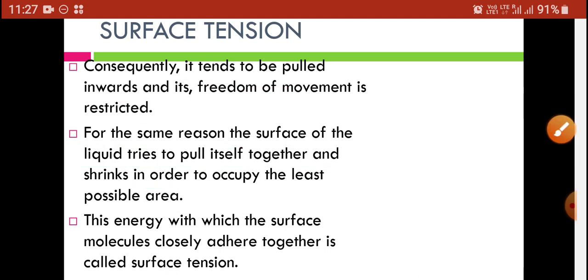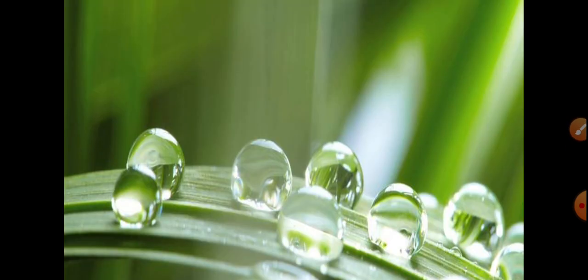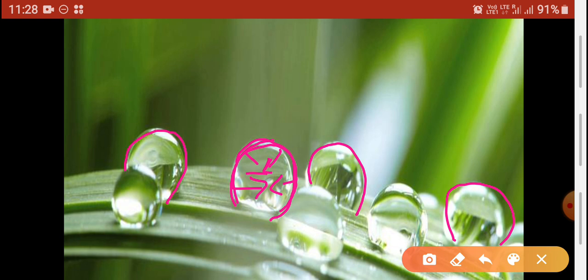In the previous slide, the first slide, as we have seen in the image, these molecules present on the surface try to pull towards the inward side, and so their surface area shrinks. So this is the reason why there is a globular shape of these water drops. Due to the surface tension, these water drops get a globular or circular shape.